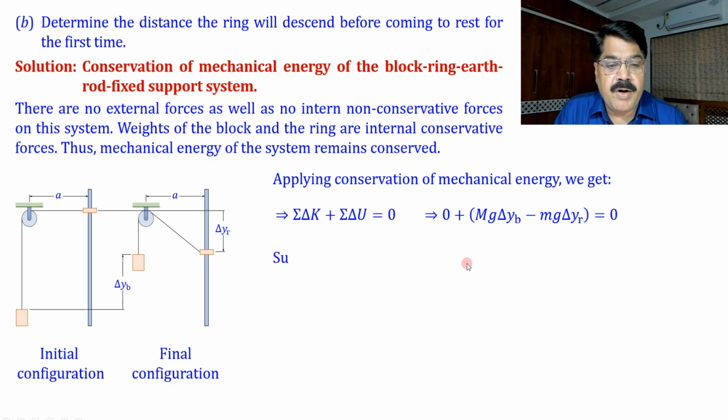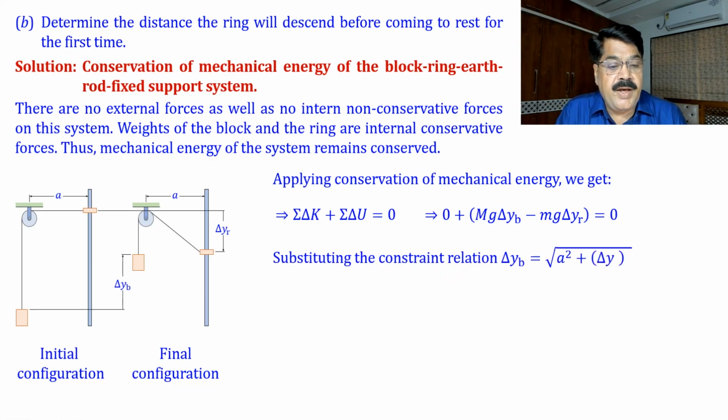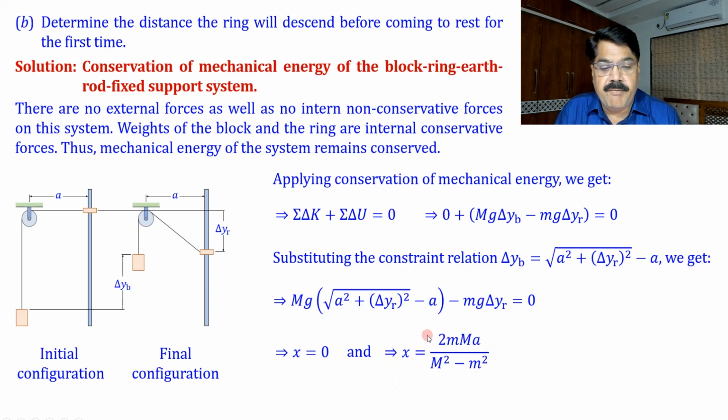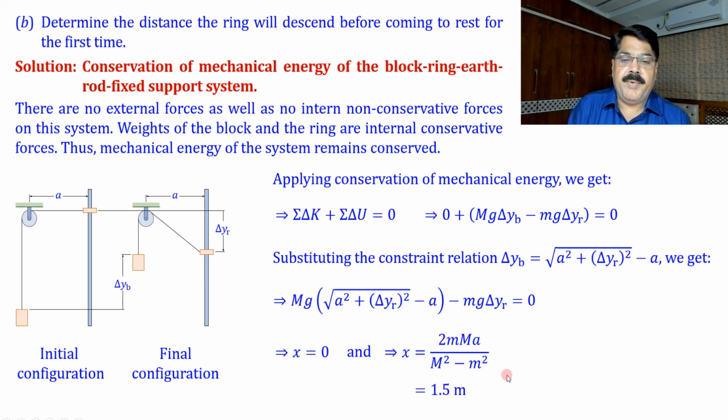So in this way, we can write, substituting the constraint relation, delta YB is equal to square root of a square plus delta YR whole square, minus a. What we get: Mg times this, minus this, equal to 0. And by solving this, we get x equal to either 0 or this expression, x equal to M m a upon capital M square minus small m square. And substituting the given values here, we get x equal to 1.5 meter. Now you can see how we can use mechanical energy conservation.